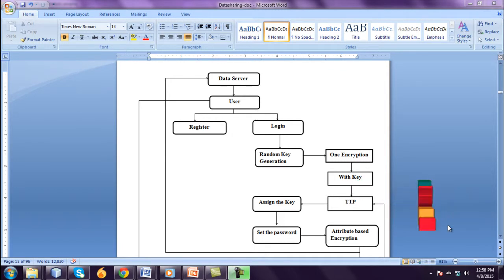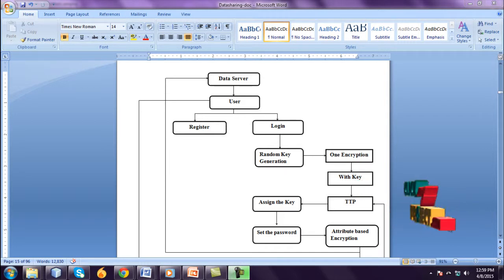Two techniques are used in this project. One technique is random-based, another one is password-based. The random-based technique is the encryption and decryption process, and the password-based technique is assigning the key. Two algorithms are used in this encryption and decryption process. One is the Blowfish algorithm, another one is the Rijndael algorithm. Blowfish and Rijndael are used for both forward and backward secrecy. Thus unauthorized access from the OSN service provider to the plaintext of the encrypted data should be prevented.